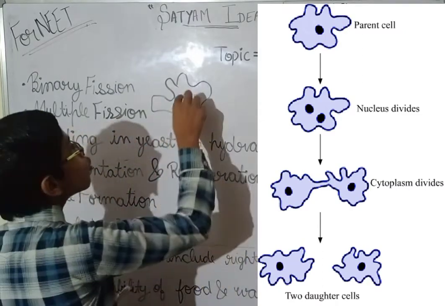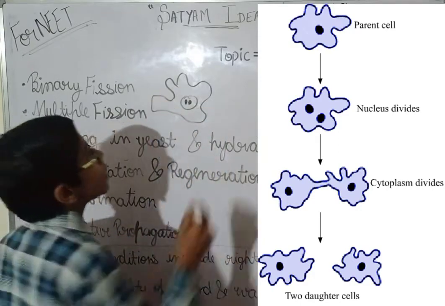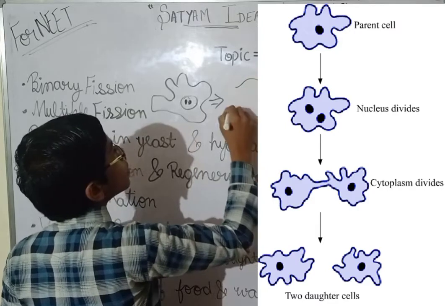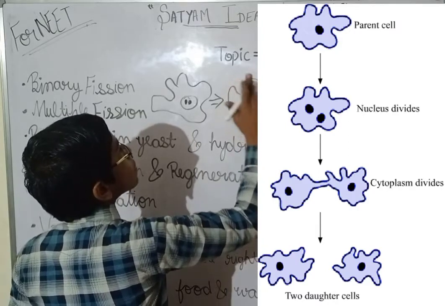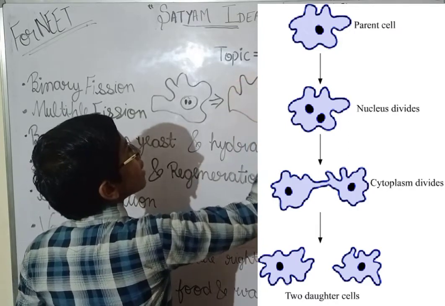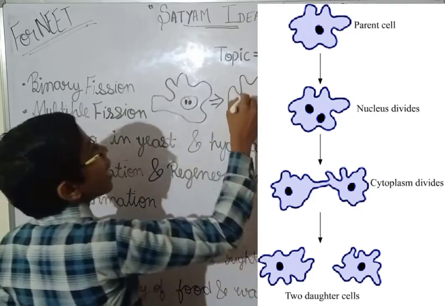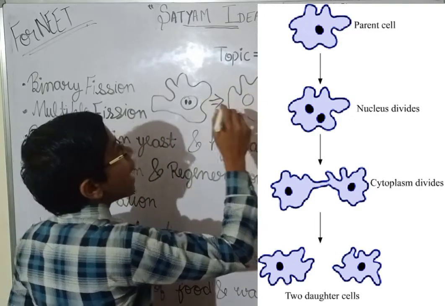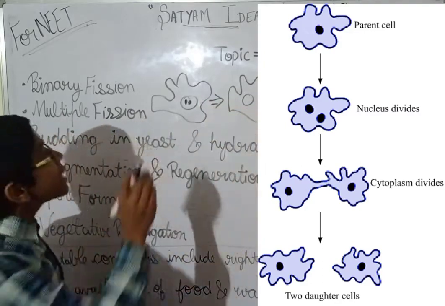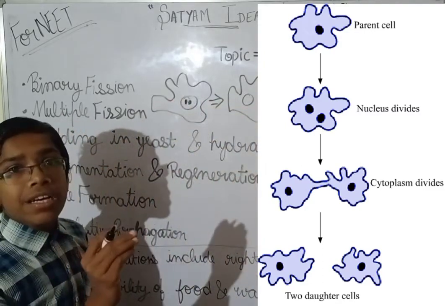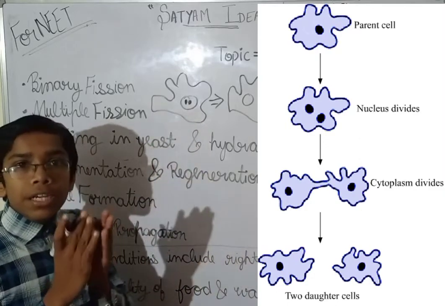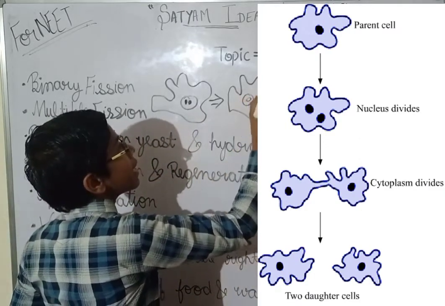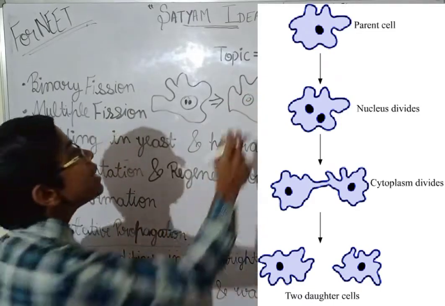This amoeba will divide into two, and the genetic material which has been duplicated will be divided equally in each of them.